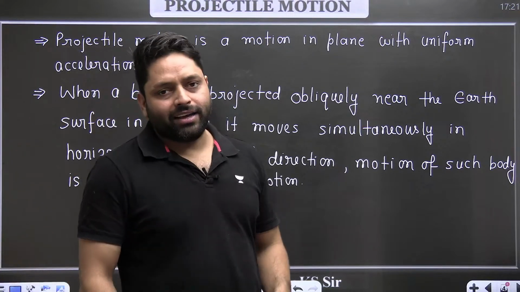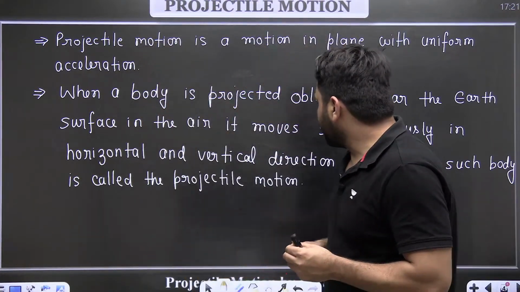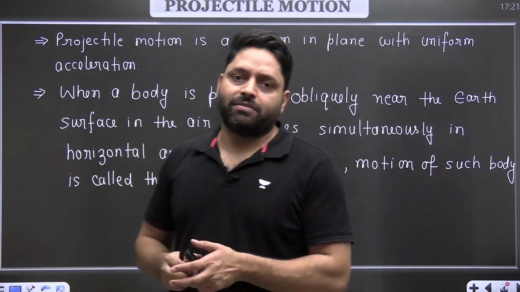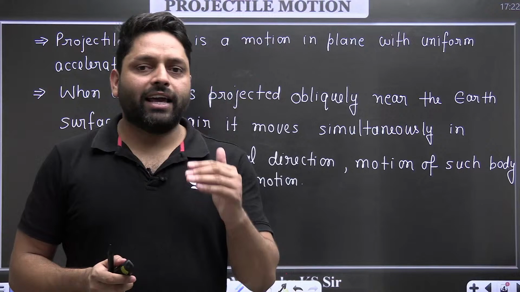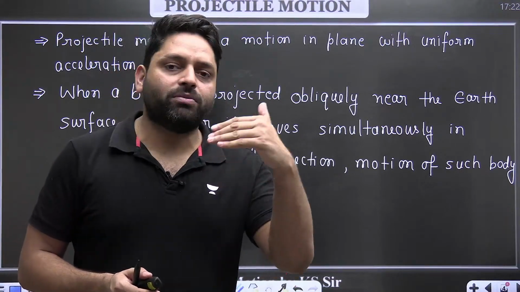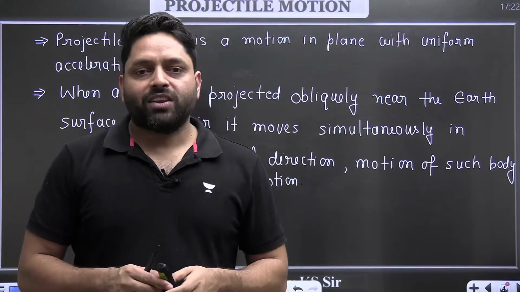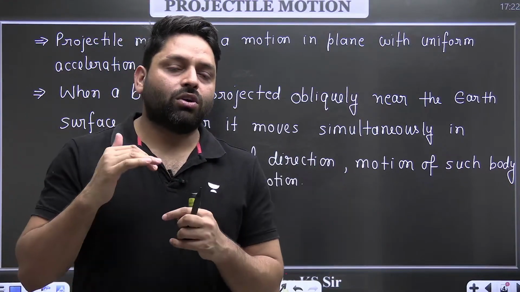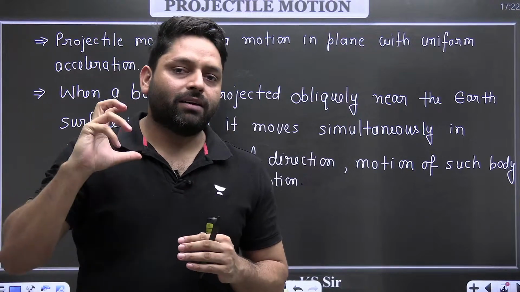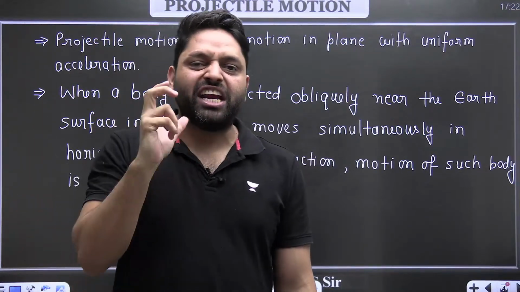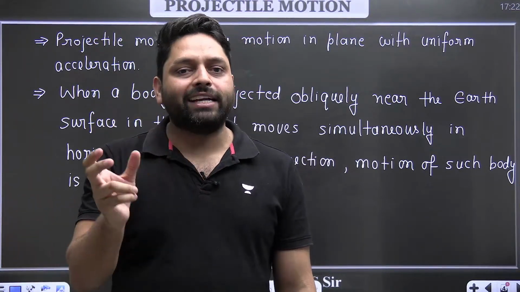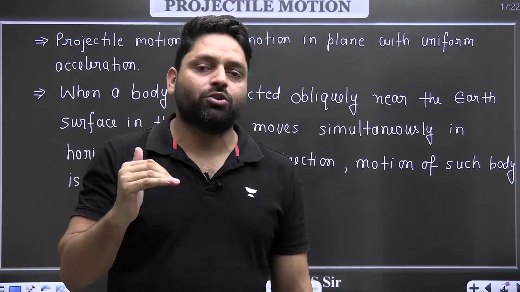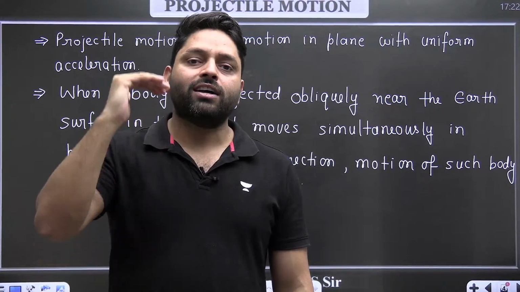There is one more thing. I have written here near the earth's surface. What is the meaning of near the earth's surface? It means we will consider the value of g constant throughout the motion. The value of g changes with height, but we are not considering particles going very high, so the change in the value of g due to height is negligible. So we are talking only about motions where the height of the body is not that much.